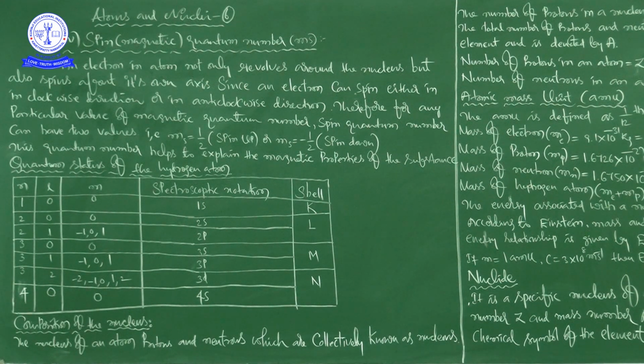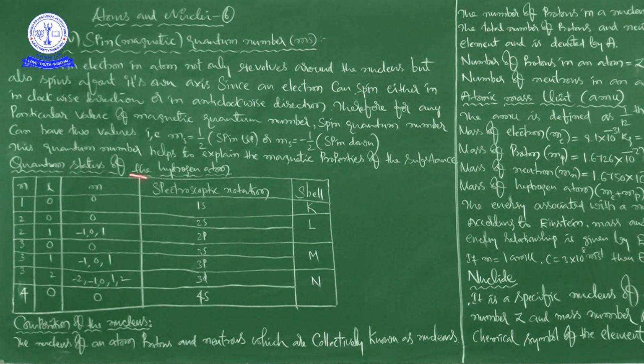Next, for the fourth, n number is 4, L is 0 and m is also 0. Spectroscopic notation is 4s and it corresponds to the shell N, capital N. This table gives information about the values of L and m regarding the n value, the spectroscopic notation, and at last which particular shell these correspond to, K, L, M or N. Now next one is the composition of the nucleus.